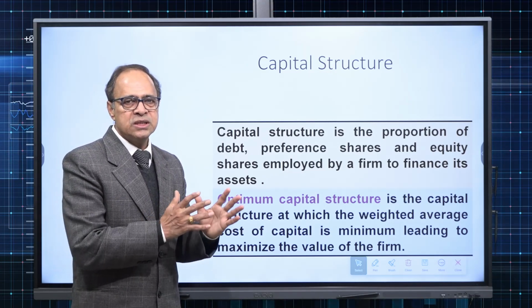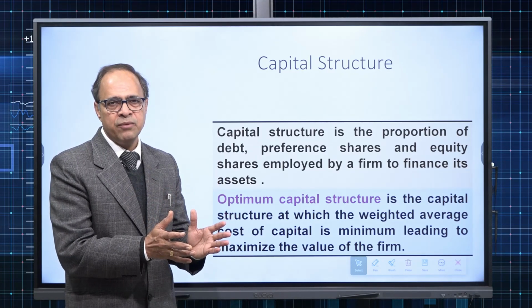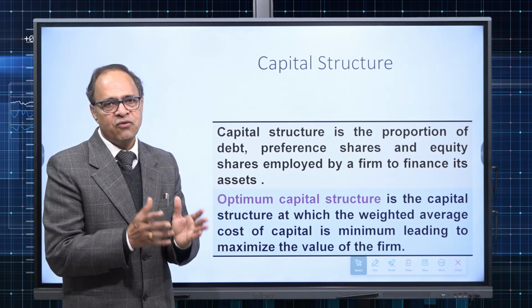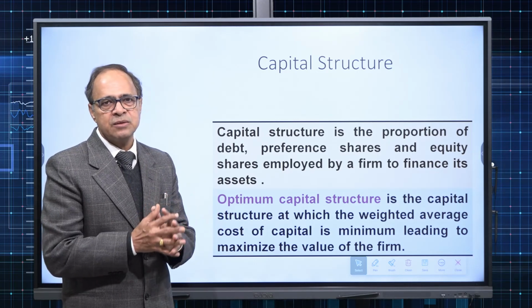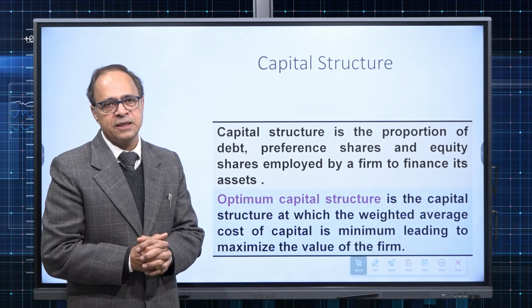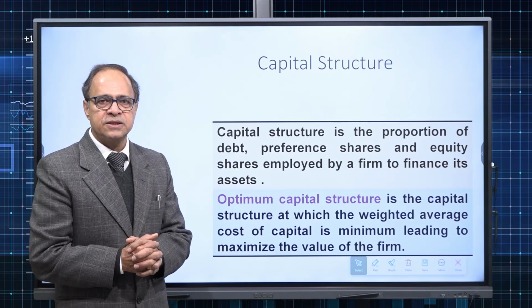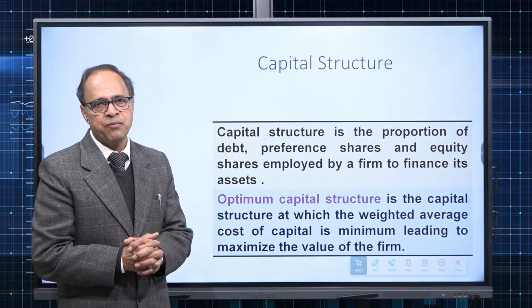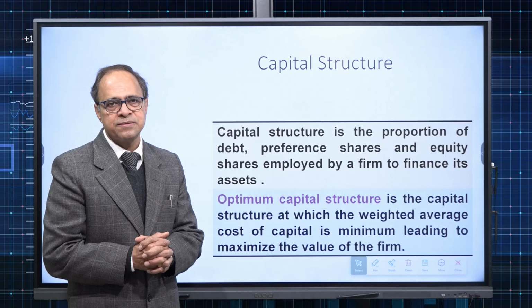Now, how these leverages are measured? That is the part of either the financial leverage, number one, or the ratio analysis. So we are not going to discuss that now. Financial leverage we have already discussed in the previous classes. We will discuss some theoretical aspects and then how a manager takes a decision about capital structure. One thing is sure, in general, optimum capital structure is the one at which weighted average cost of capital is minimum. And we say at that level, value of the firm is maximized.